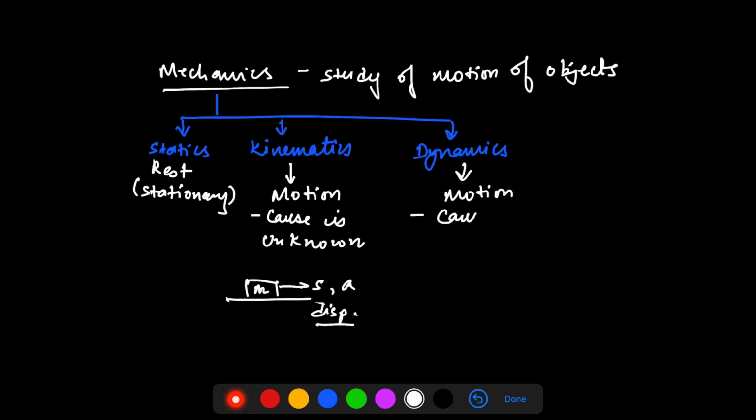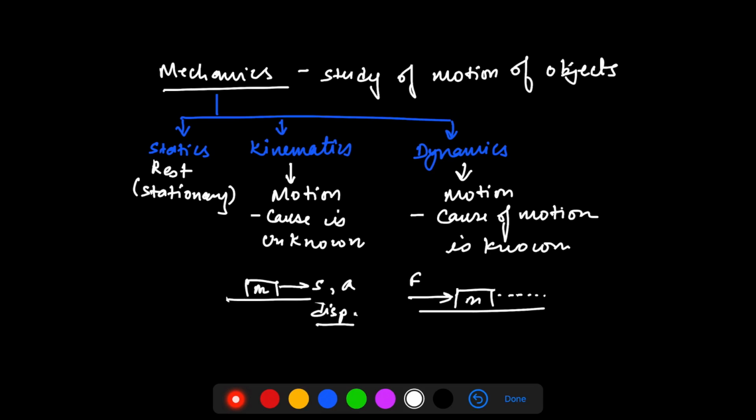On the other hand, if I talk about dynamics, it's again a study of motion, but the cause of motion is known. For example, let's say I'm considering an object and I'm applying a force, or you can say I'm pushing it, and because of this force it's moving. Now what's the difference between this case and the earlier case is that here I know the cause, and in this case I don't know the cause.